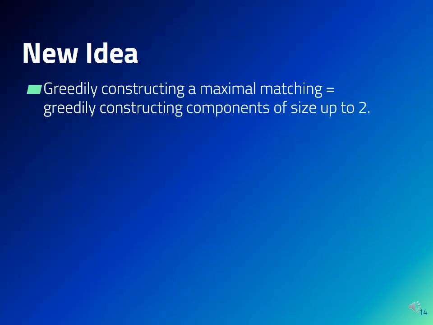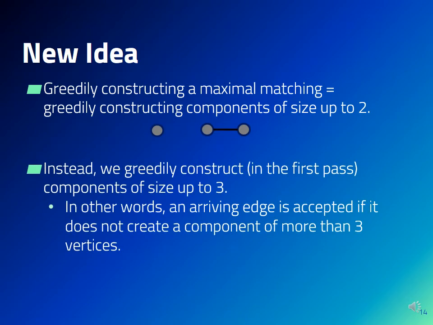Observe that greedily constructing a matching is the same thing as greedily constructing connected components of up to two vertices. In other words, whenever an edge arrives, we pick it if its addition does not create any connected components of three vertices or more. Notice that there are only two connected components of up to two vertices, an isolated vertex and an isolated edge. Given this point of view, it is natural to consider also the possibility of greedily constructing connected components of up to three vertices.